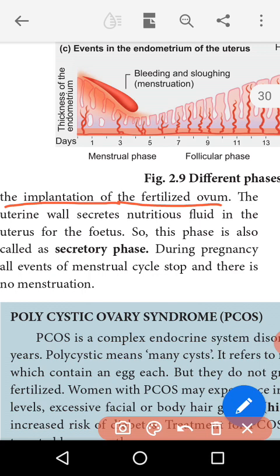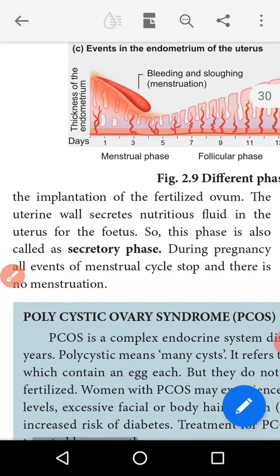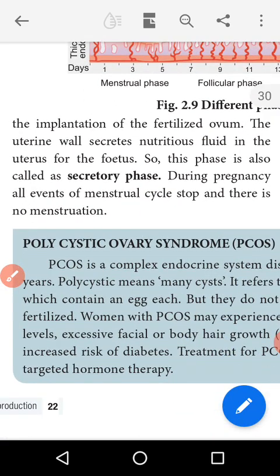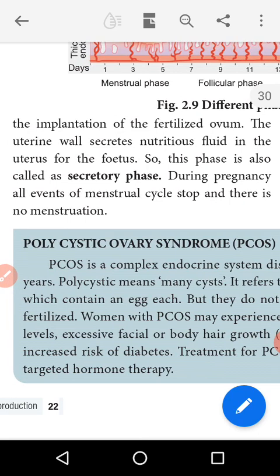The progesterone hormone is not only for implantation, கருப்பதிதலுக்கு மட்டும் இவை பயன்படுவது அல்ல. So it's also known as the secretory phase, சுரப்பு நிலை எனப்படுகிறது. Then during pregnancy, all events of the menstrual cycle stop. There is no menstruation.